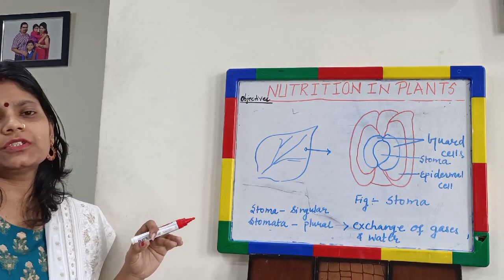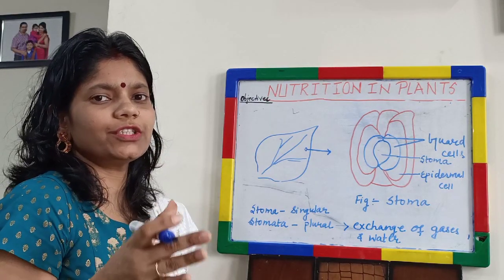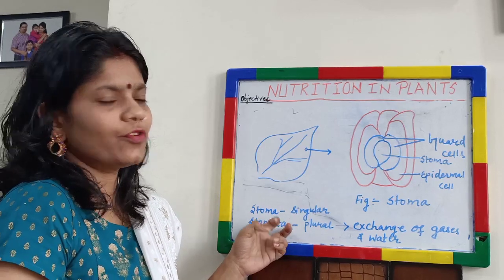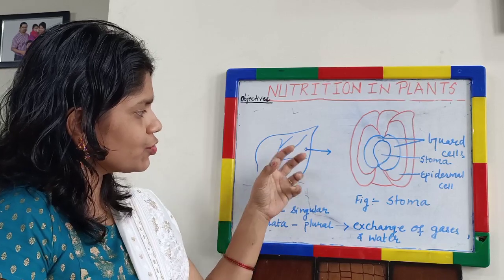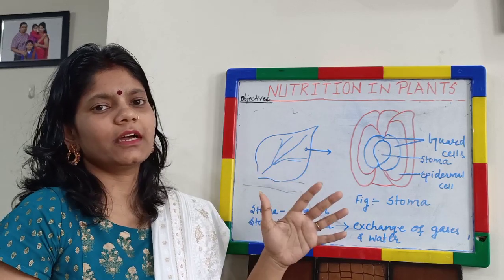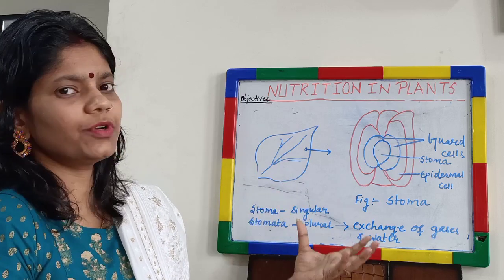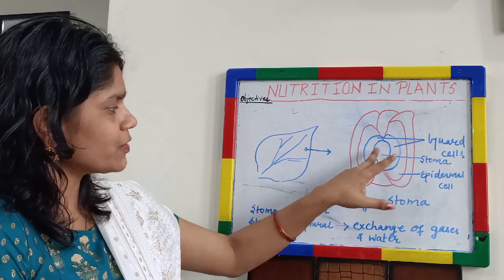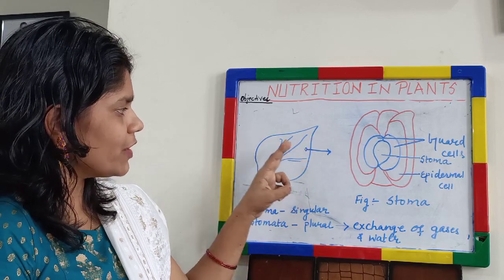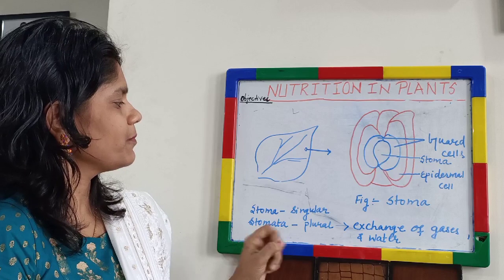You have already studied transpiration in class 6. It is the loss of water in the form of water vapors by plants. So transpiration will happen through stomata. Photosynthesis will also happen through stomata. Why? Because carbon dioxide will enter the leaves through stomata. Water will enter the leaf through stomata. Even water will be given out in the form of vapors through stomata. So stomata are the pores present on the surface of leaves which help to exchange gases and water. So this is about the structure of stomata.